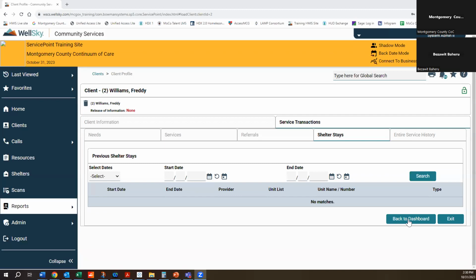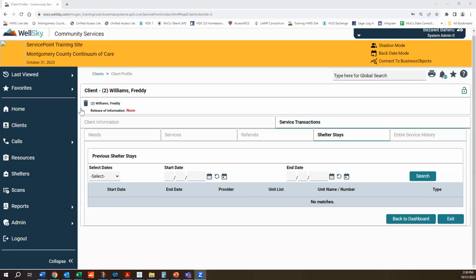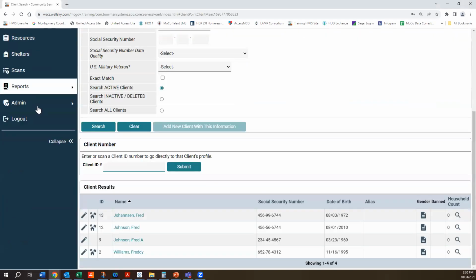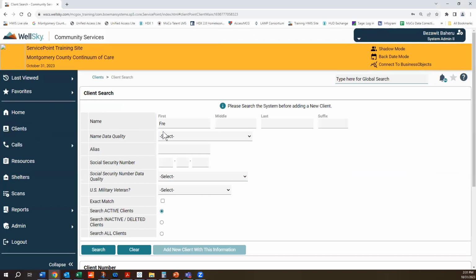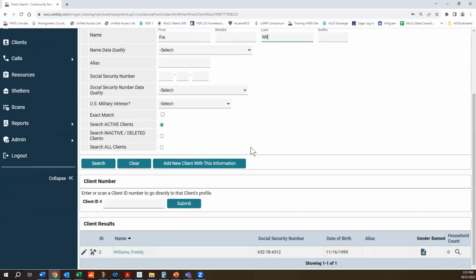Now we're going to look at the training site of our HMIS. And we will be looking at, I'm going to go to the home first. And we'll be looking at a test client, Freddie Williams. So remember, we used the first 3 initials for the first name and last name to search. And here she is, Freddie Williams.